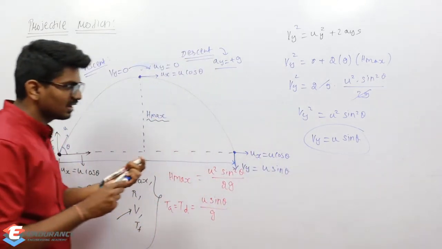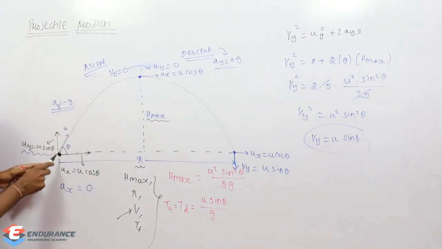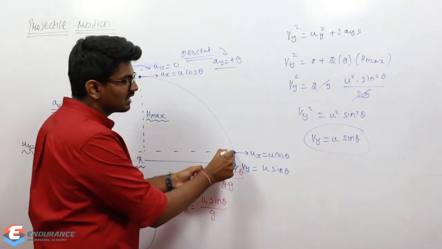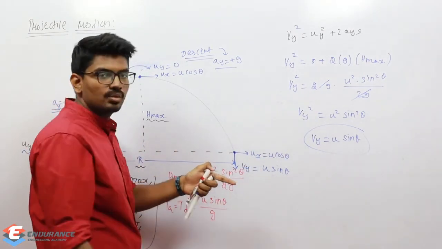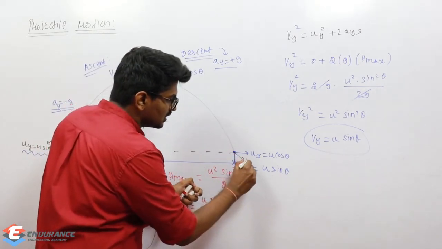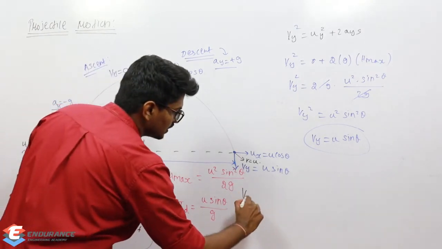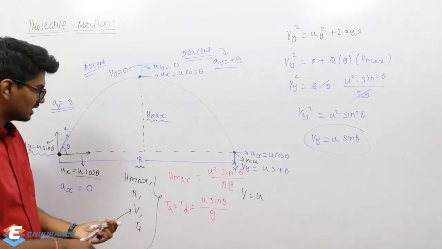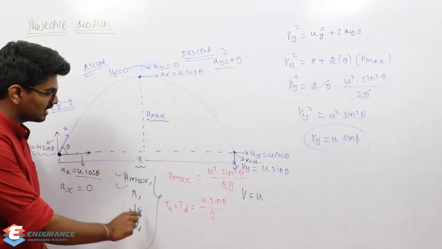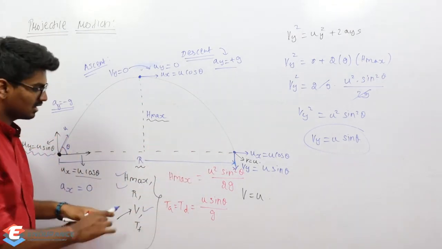So what is the observation you are making? At the initial point when I'm projecting at a velocity u, horizontal component is u cos theta, vertical component is u sine theta. When it is reaching the ground back, that time also horizontal component is u cos theta, vertical component is u sine theta. So here v will be u only. So we calculated everything as of now: h max, range, the velocity at which it is striking back, which is the same velocity only, and the time of flight.